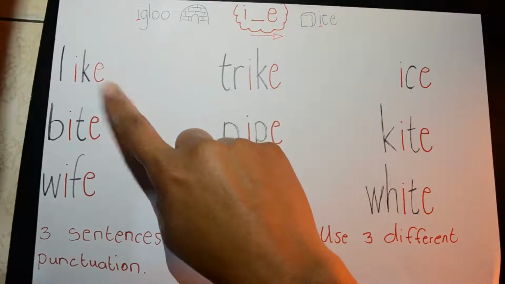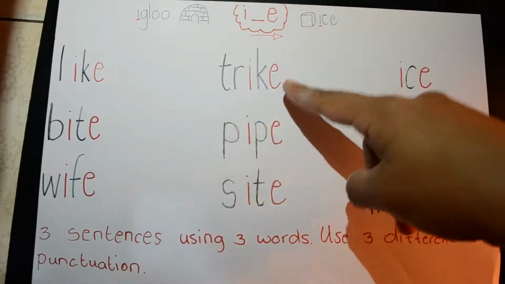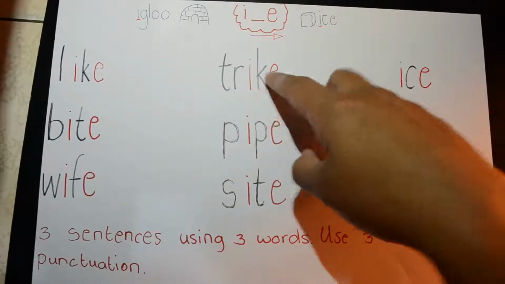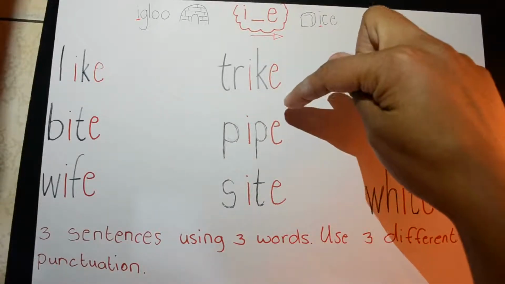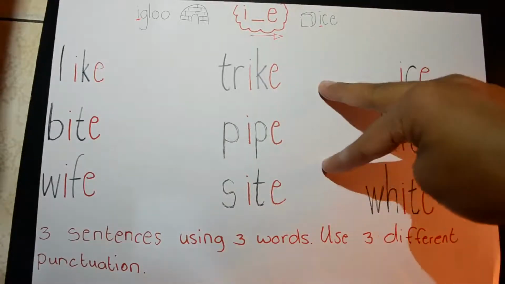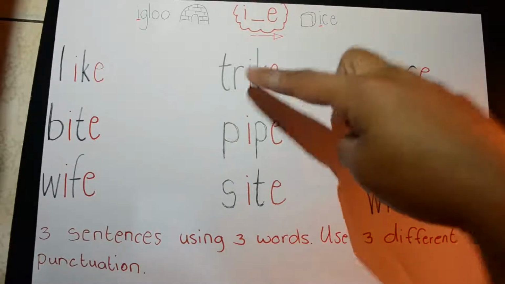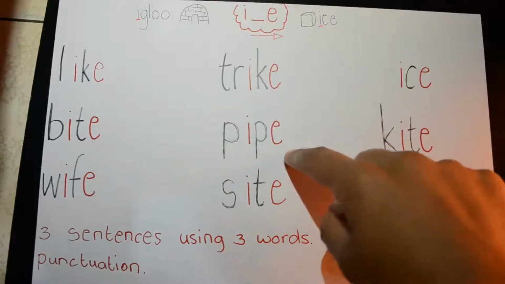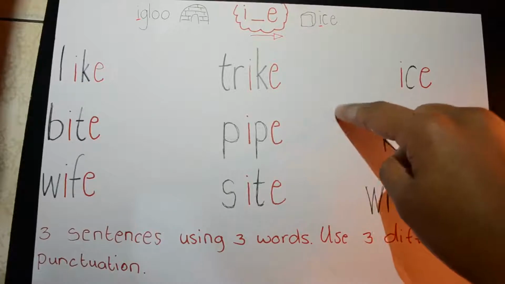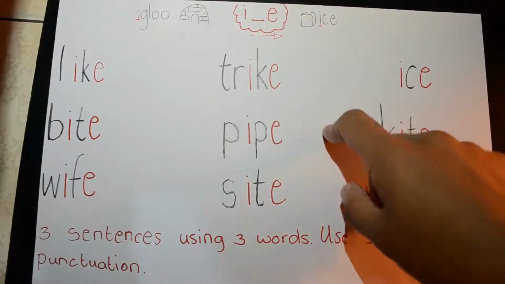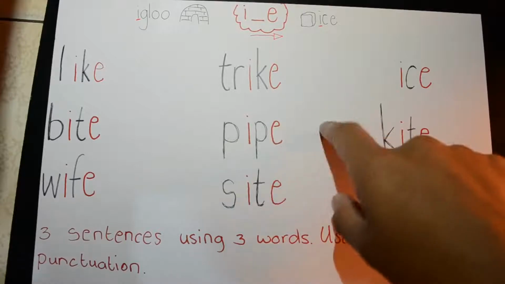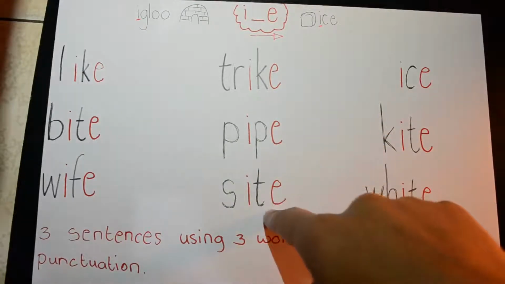We know what's like, bite, and wife. Trike is just another word for a tricycle, which is the bicycle, but it has three wheels, so the one in front and two wheels at the back. That's a trike. Then we have pipe. A pipe is a long thing where water can run through. Yeah, that's a pipe.